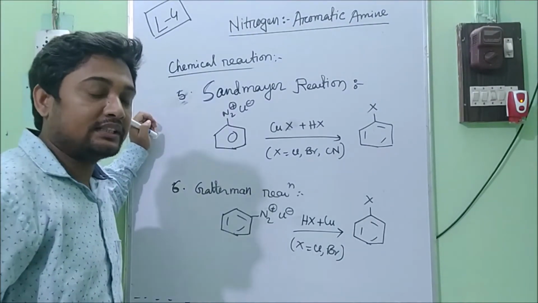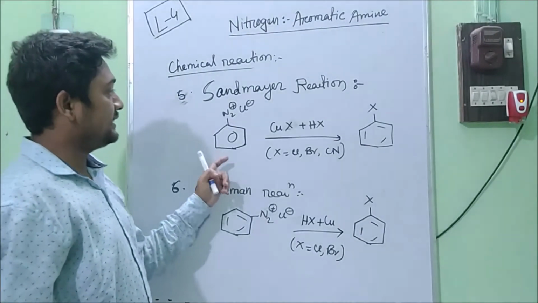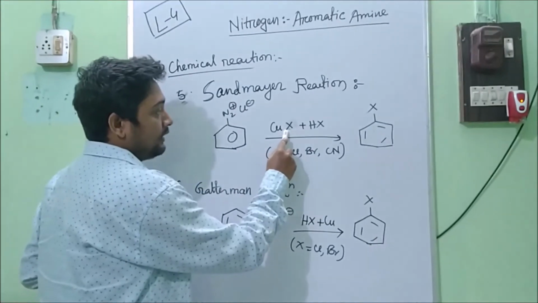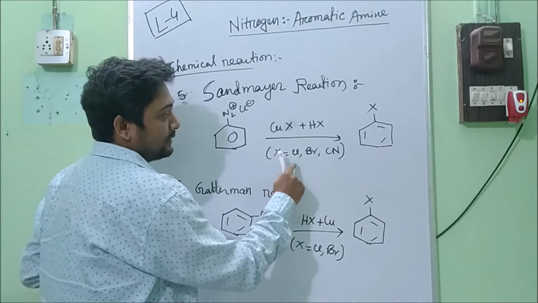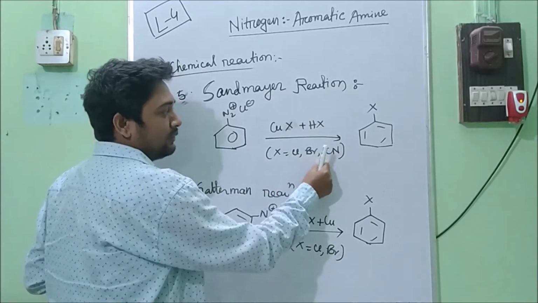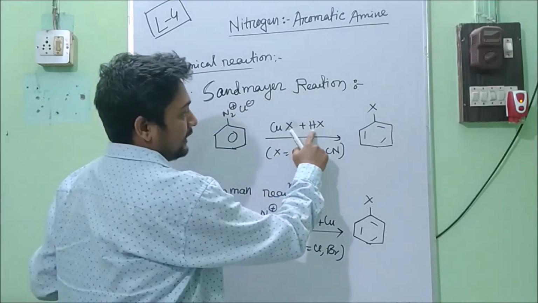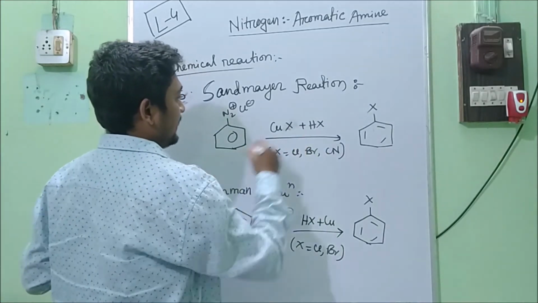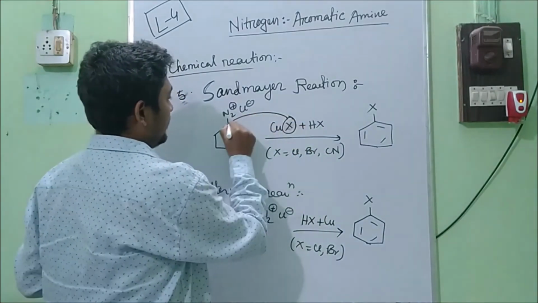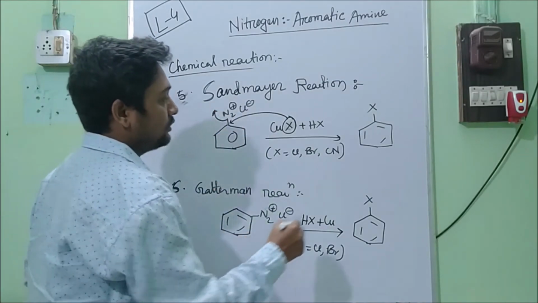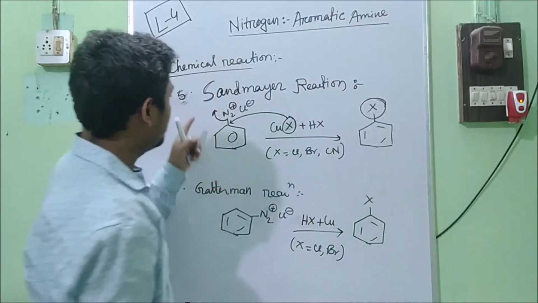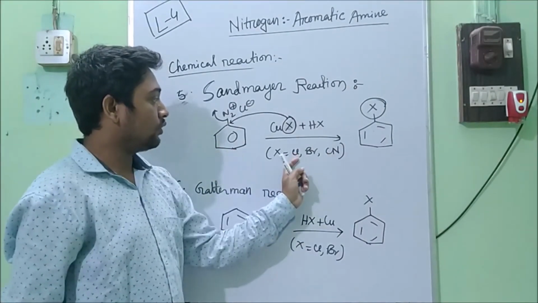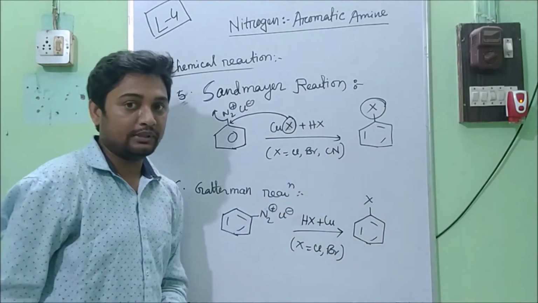Next reaction is the Sandmeyer reaction. Here benzene diazonium chloride, if you react with copper X, where X means chlorine, bromine or cyanide, and HX, then what will happen? This X will attack here, nitrogen gas will go, so you will have X here. That means by using this reaction, you can convert diazonium chloride to chlorobenzene, bromobenzene, and cyanobenzene.